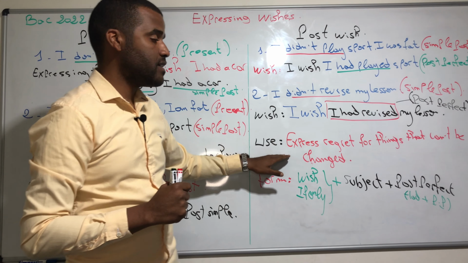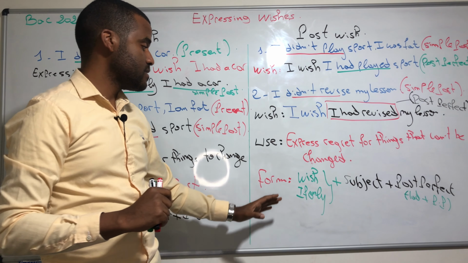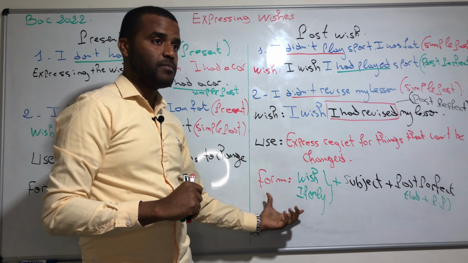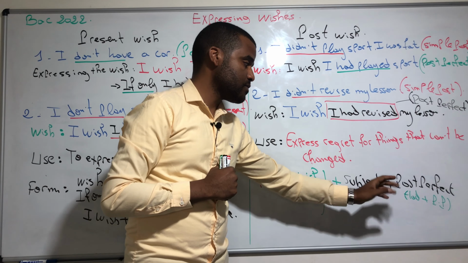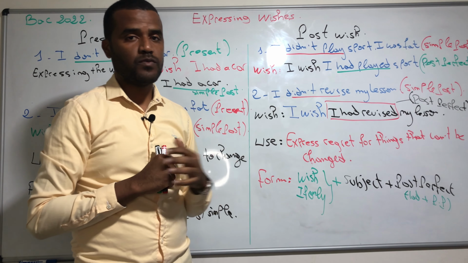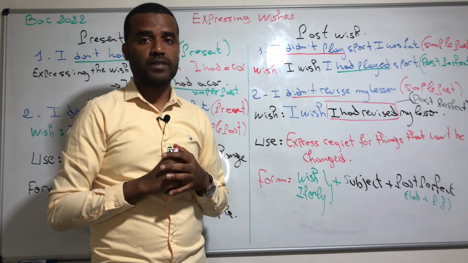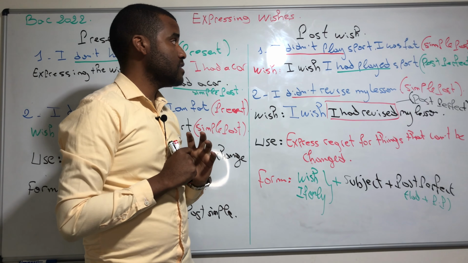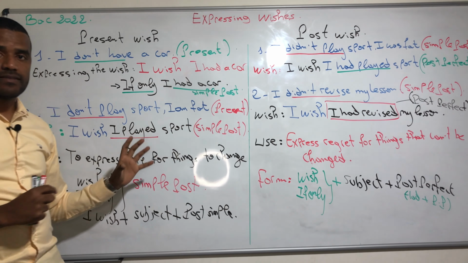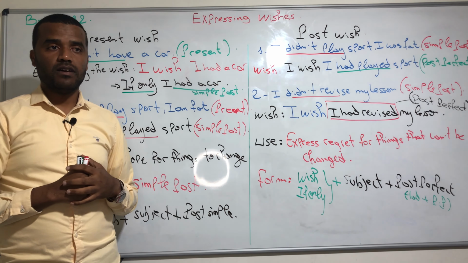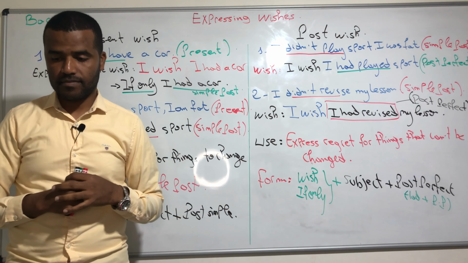But the past wish is another thing. With the past wish, we have a kind of regret for things that can't be changed. For the past wish, we put wish plus the subject plus the past perfect, meaning had plus the past participle. Right now we are going to cover some exercises in order to practice, either present wish or past wish.